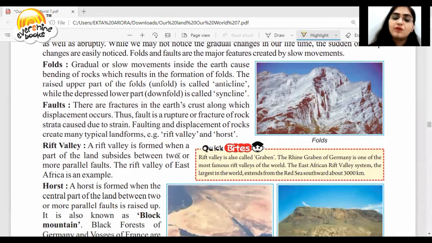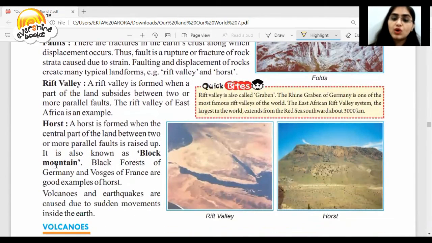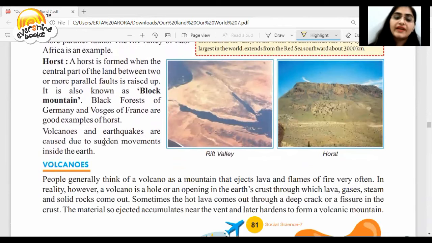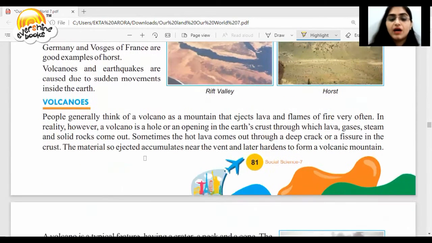A rift valley is formed when a part of the land subsides between two or more parallel faults. So when the part goes down, this is the rift valley. And what is a horst? When the part comes up. It's formed when the central part of the land between two or more parallel faults is raised up. It is also known as a block mountain. The Black Forest of Germany is a good example. Volcanoes and earthquakes are also caused due to sudden movements inside the earth.